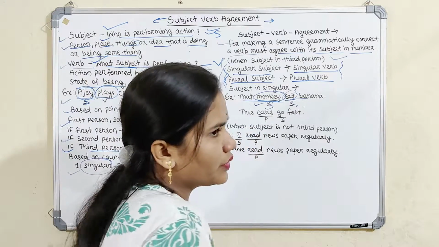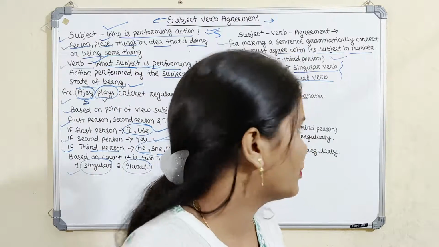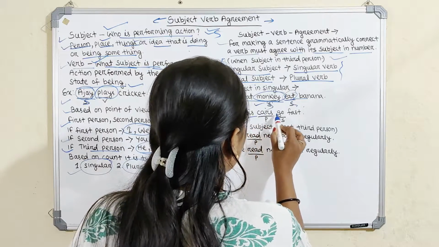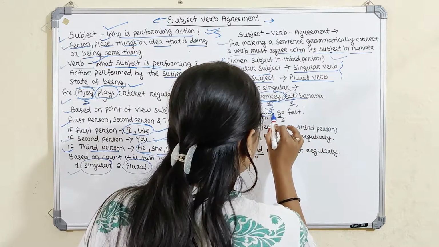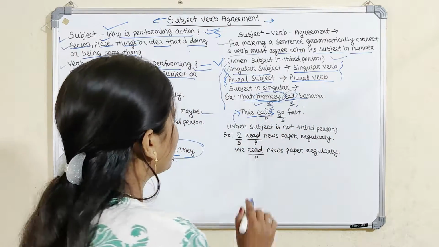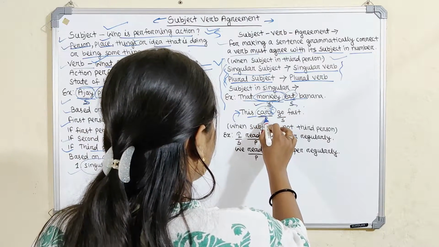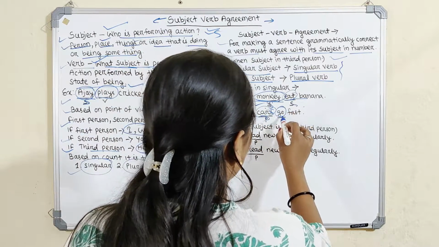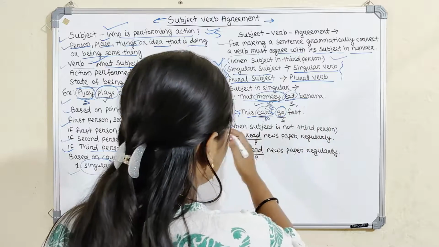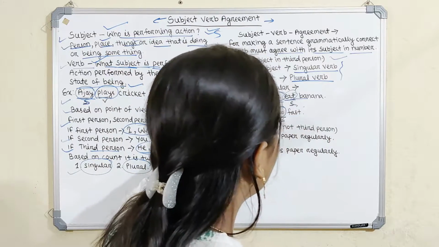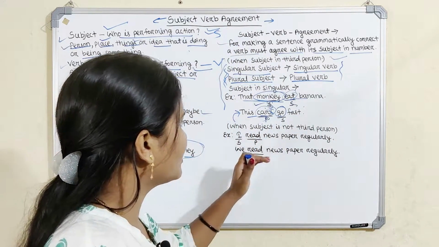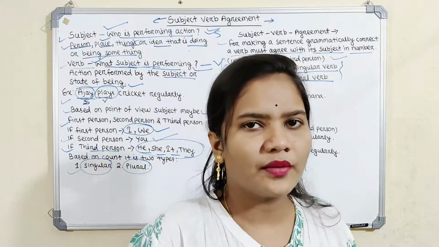We can use a plural subject with a singular verb. So take one example: these cars go fast. Cars is here. Cars means what? It is the plural subject, but it is the singular verb. So in this case we can use plural with singular when the subject is not in third person.